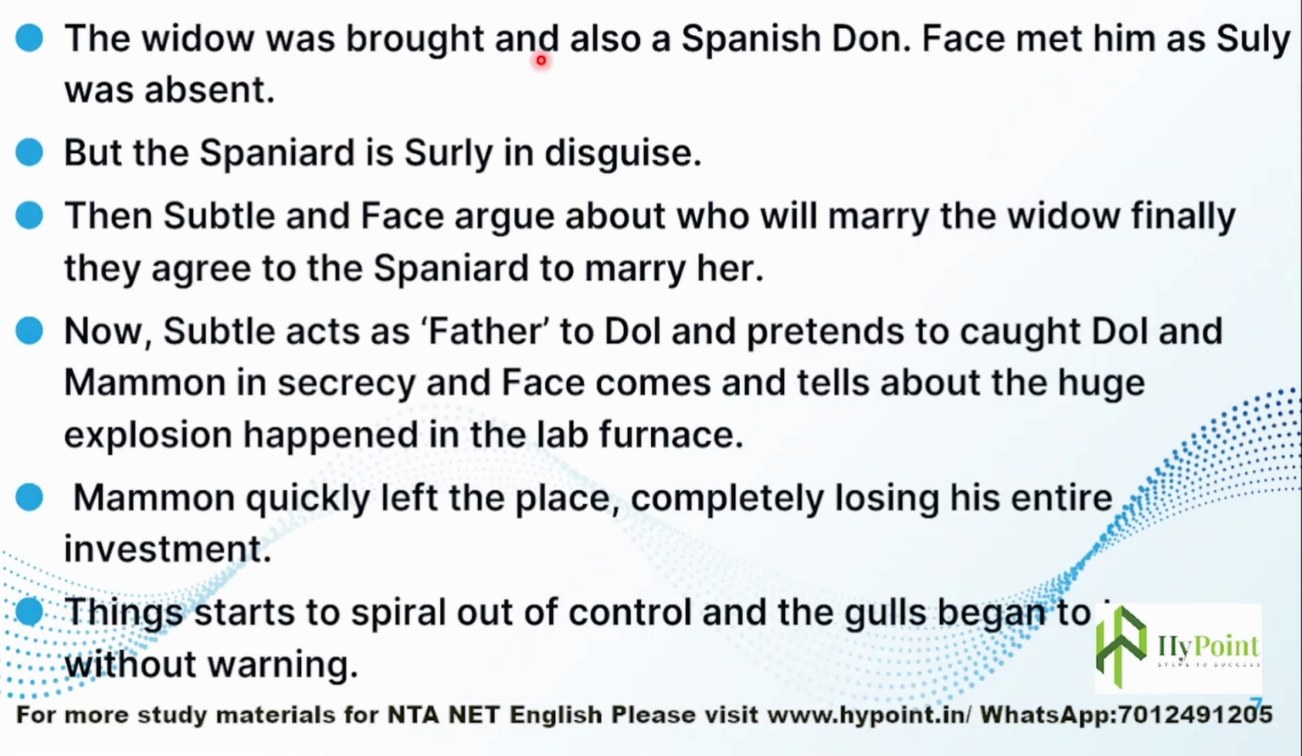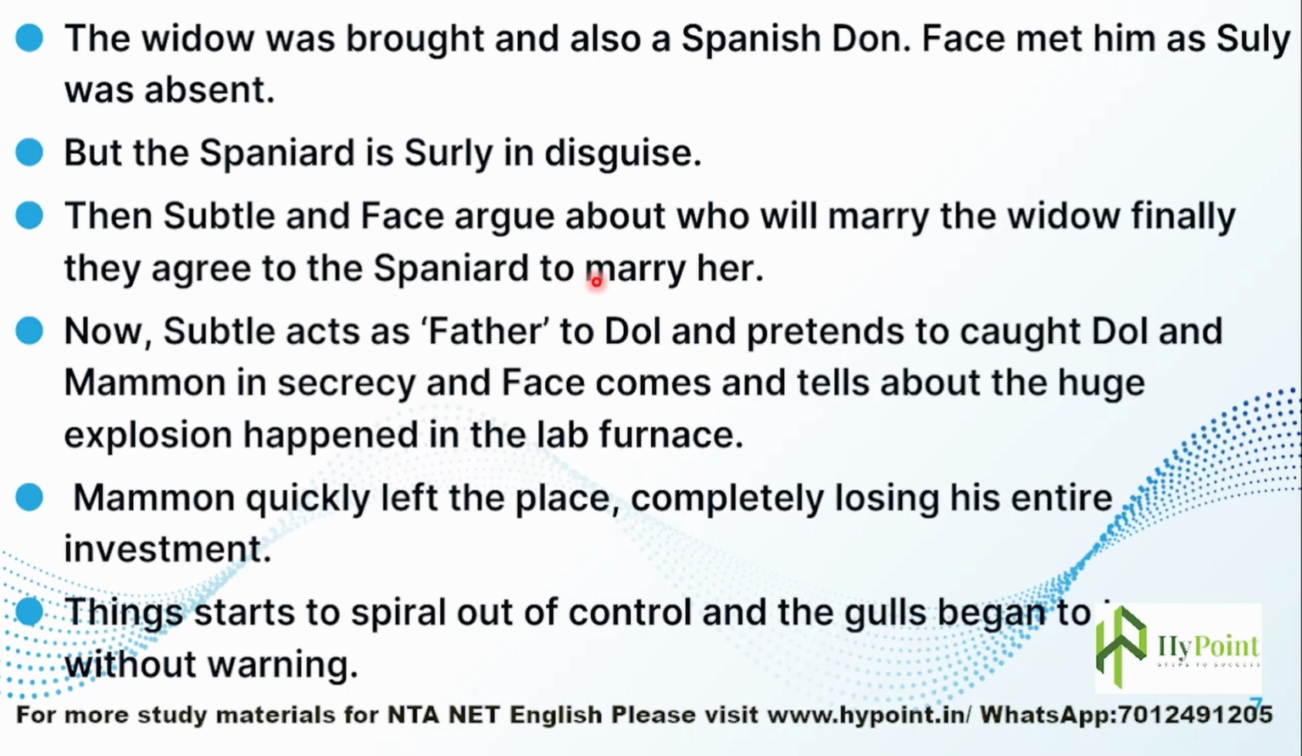The widow was brought, and also a Spanish Don. Face met him as Surly was absent. So Face was actually pretending to be Captain Face in order to meet Surly there in the temple. In between, the widow was brought to him along with a Spanish Don, but the Spaniard is Surly in disguise. So who was the Spaniard? The Spaniard was Surly in disguise, and since he was so cynical, he wanted to confront Face without Face knowing him. Then Subtle and Face argue about who will marry the widow. Finally they agree that the Spaniard will marry her.